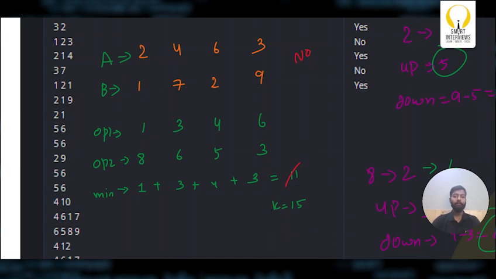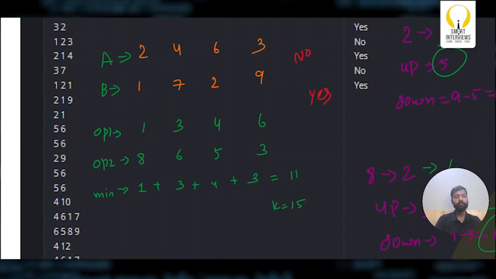Now let's come back to the same problem where my minimum is 11. Now let's also take another case where my minimum moves is 15. Can I simply say I can convert A to B with exactly K moves? So in that case, I'll simply print yes. Now the other case would be where the minimum number of moves to convert A to B is less than K.